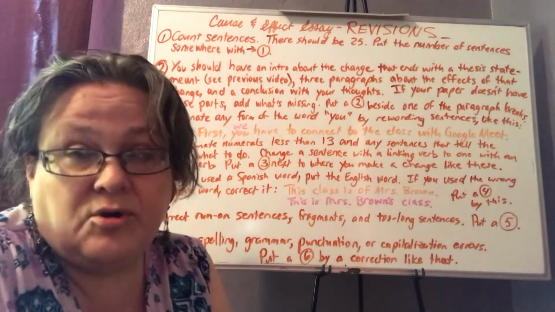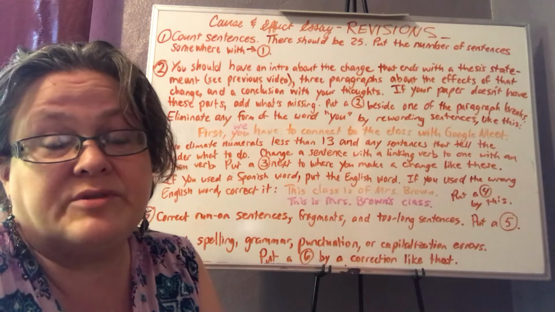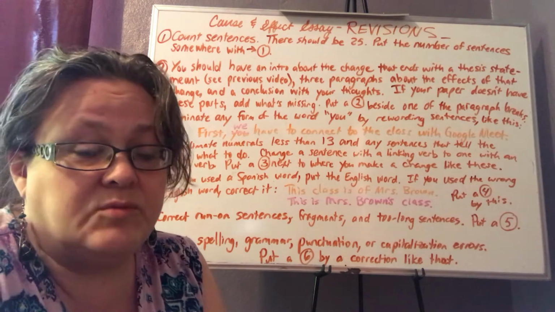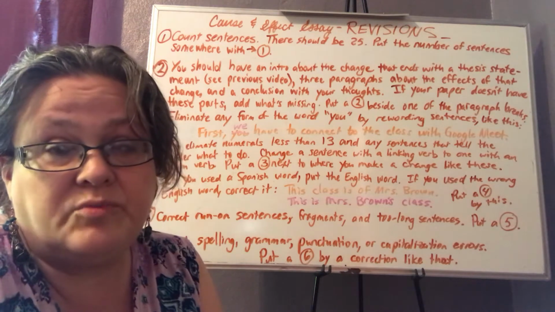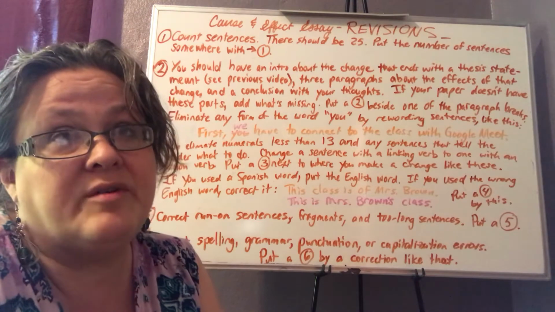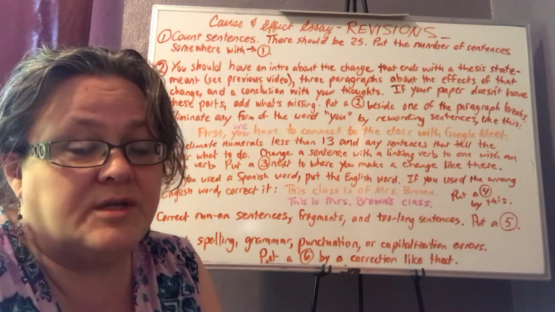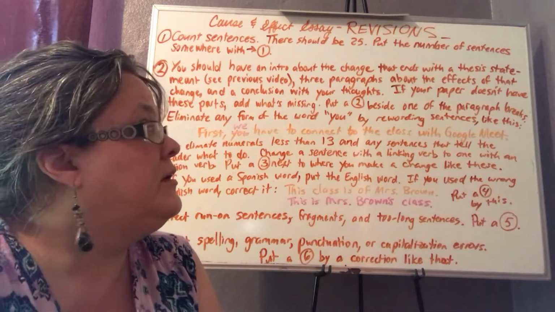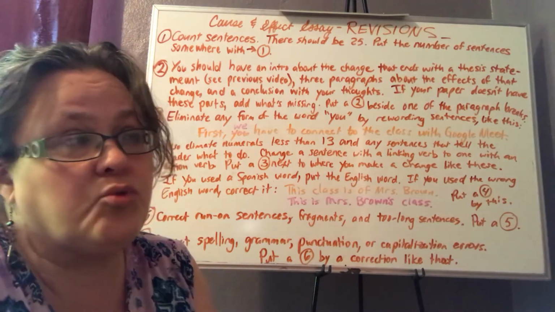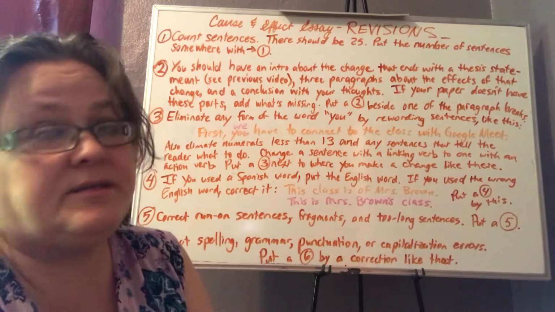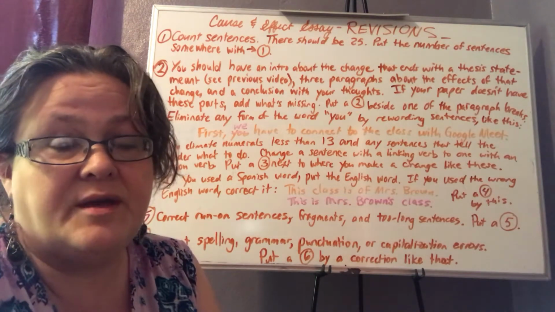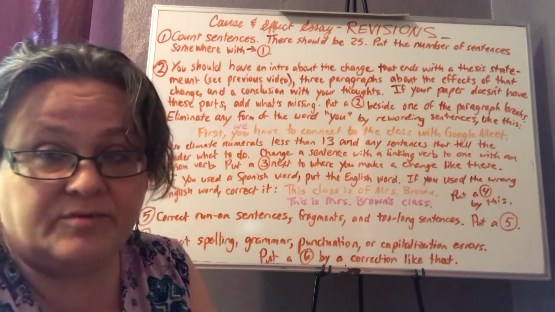Remember what a paragraph is. A paragraph is a group of sentences that have basically the same topic. Each one of your body paragraphs should be about a category of effects that a change has had. Okay, so recently they fixed the road by our house, and it's had several effects. One of the categories of effects has to do with how easy it is to drive on it.